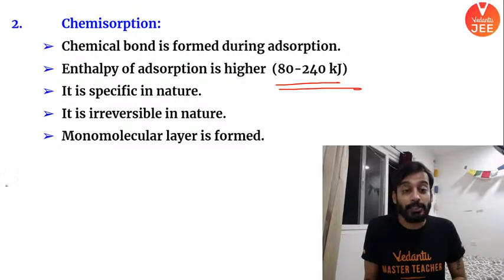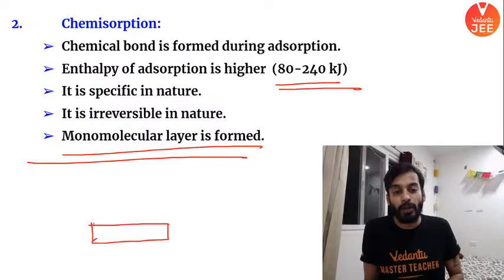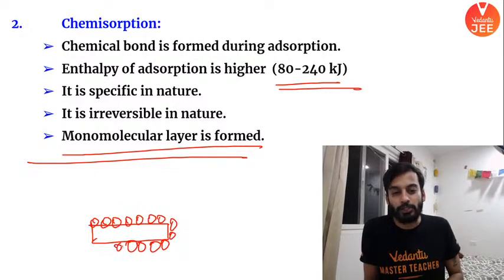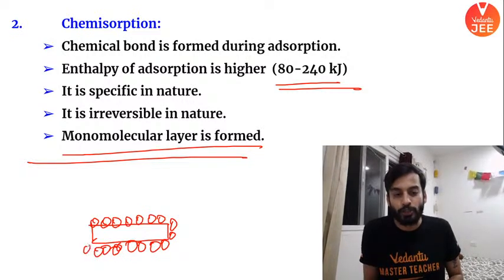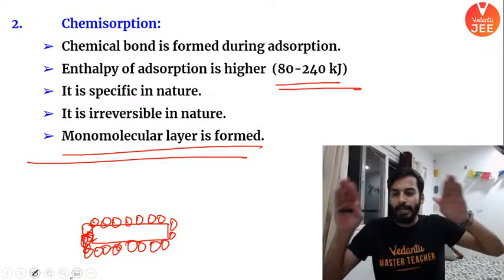That's why a simple monomolecular layer is formed. A single layer is formed on the surface. Once the area is complete, there is no more chemical adsorption or chemisorption. Okay? This is one molecule. One layer will come.